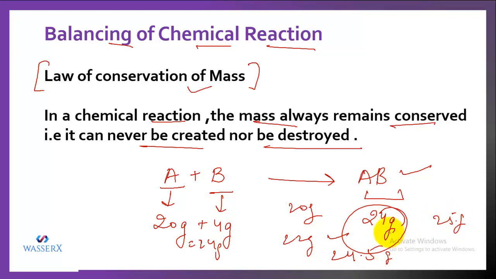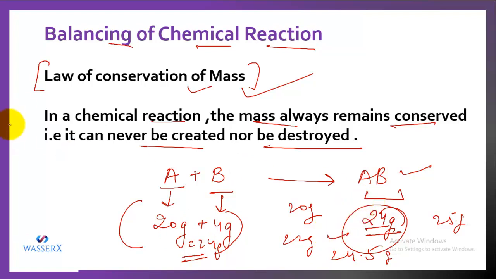It has to possess mass equal to the mass of reactants, because all chemical reactions obey the law of conservation of mass. Like, initially you started with 24 grams, so it has to be 24. It cannot be less or more than 24.